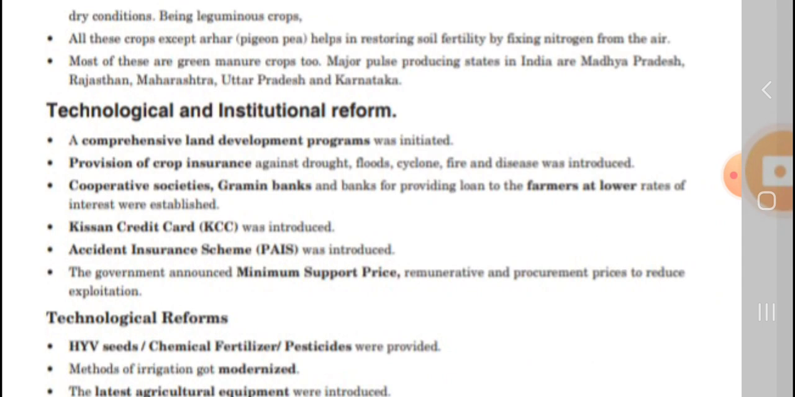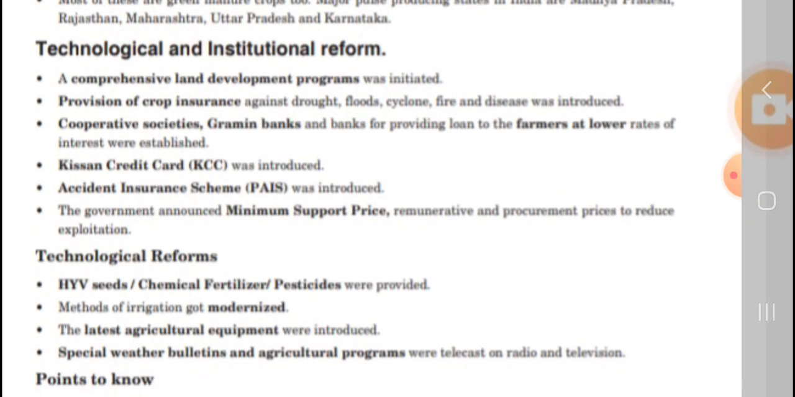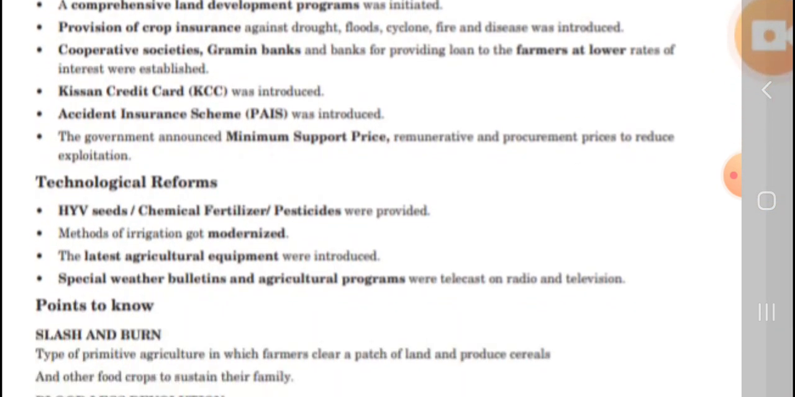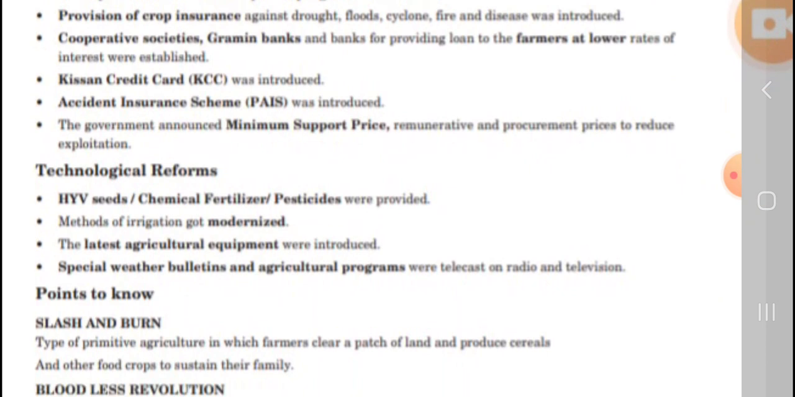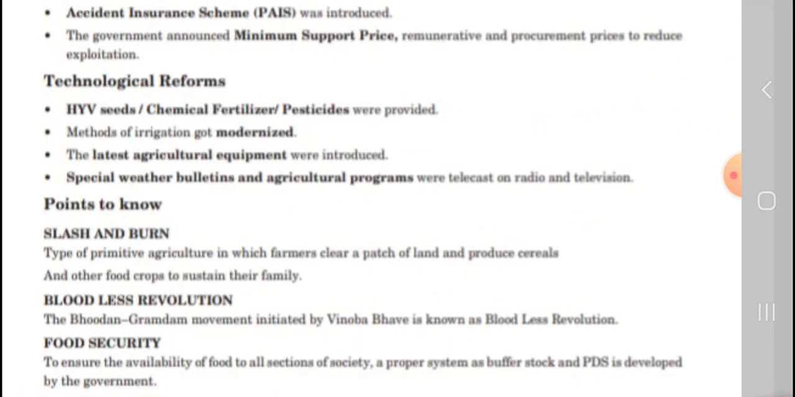Next, technology and institutional reform. A comprehensive land development program was made. Provision of crop insurance against drought, flood, cyclone, fire and disease was introduced. Cooperative societies, Grameen banks and banks provided loans to farmers at a lower rate of interest, and the Kisan Credit Card, KCC, was introduced. A personal accident insurance scheme was introduced, and the government announced a minimum support price for the farmers.